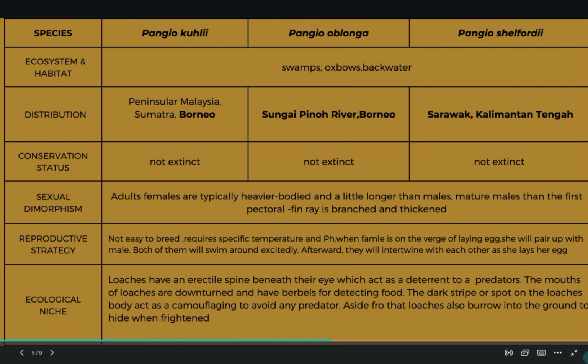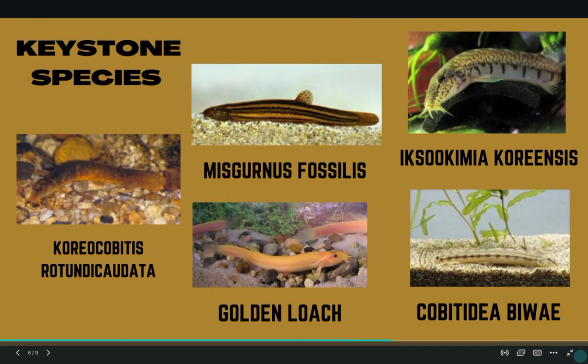The ecological niche of the three species is still the same. For example, all of them have a vertical pair of spines beneath their eyes, which is used to deter predators. Also, the stripes or spots on their body are used as camouflage to avoid predators. In my next slide, we can see an example of a keystone species of Cobitidae.